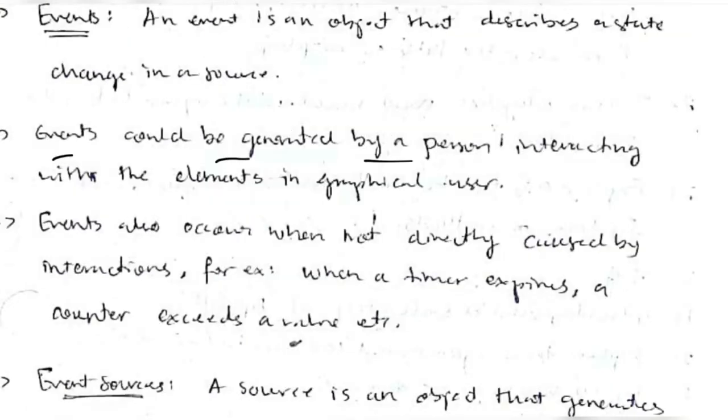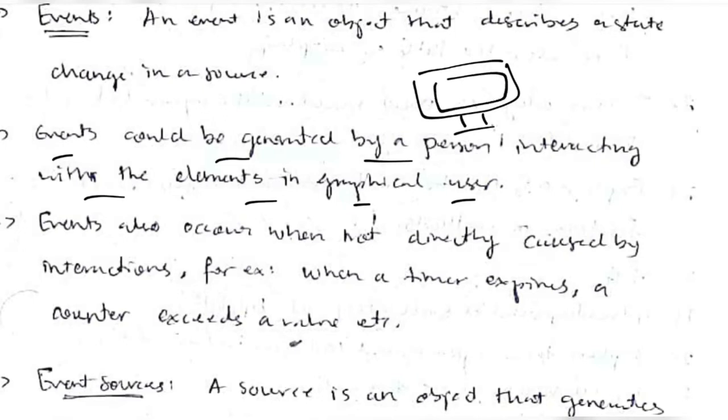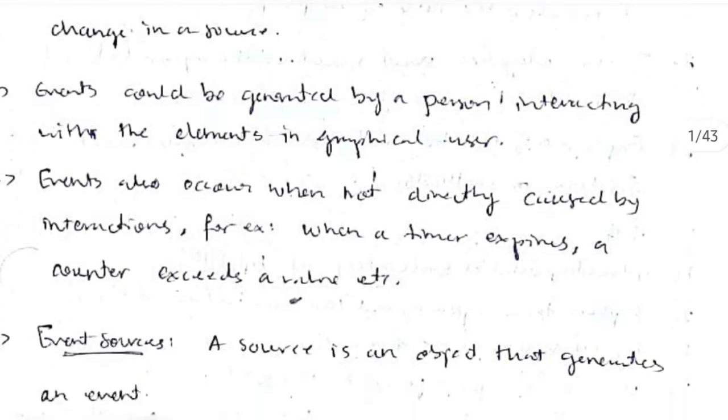An event could be generated by a person interacting with the elements in a graphical user interface. Means in video editing or photo editing apps, many options are there, like changing color. If a user clicks some color like red, then the object should become red, and that will be displayed. So events could be generated in that way. And the second way is that events could be generated without direct interaction.